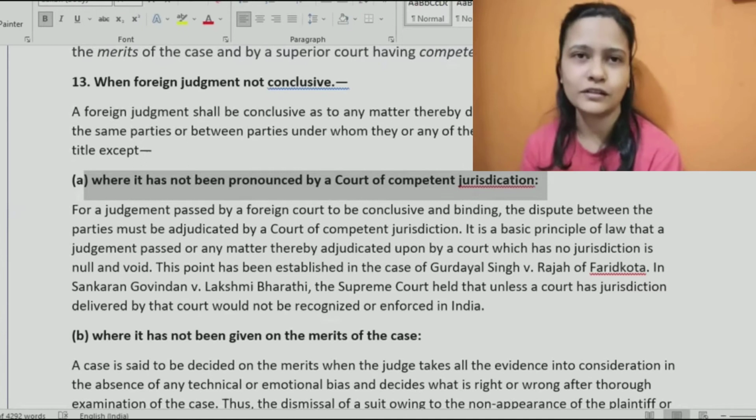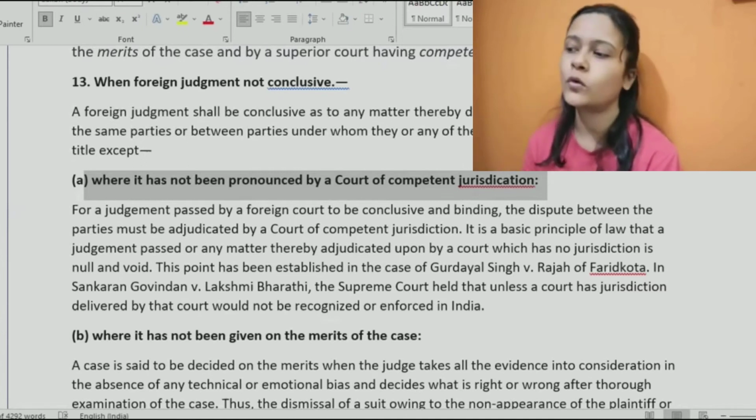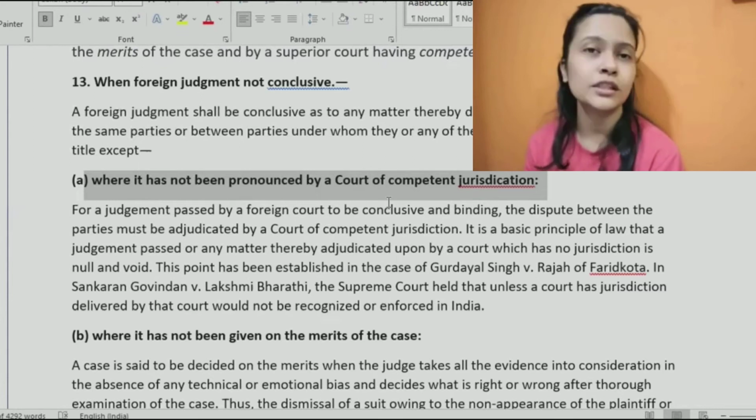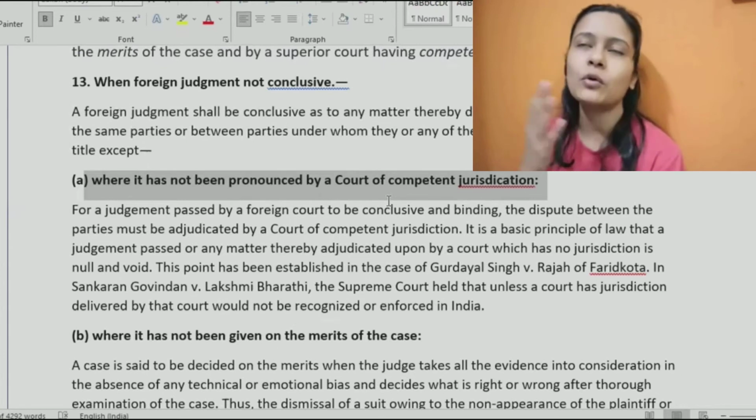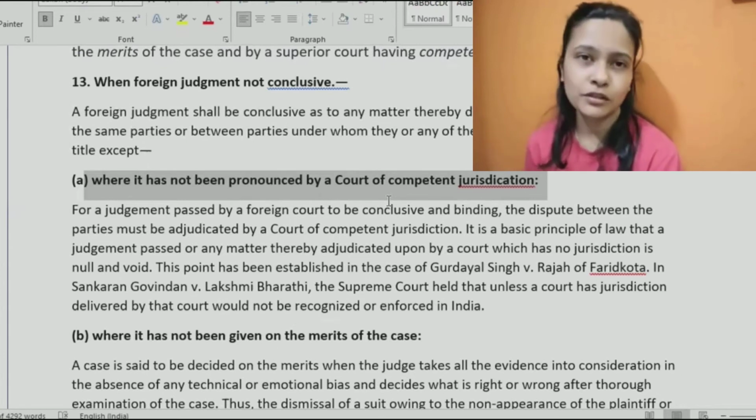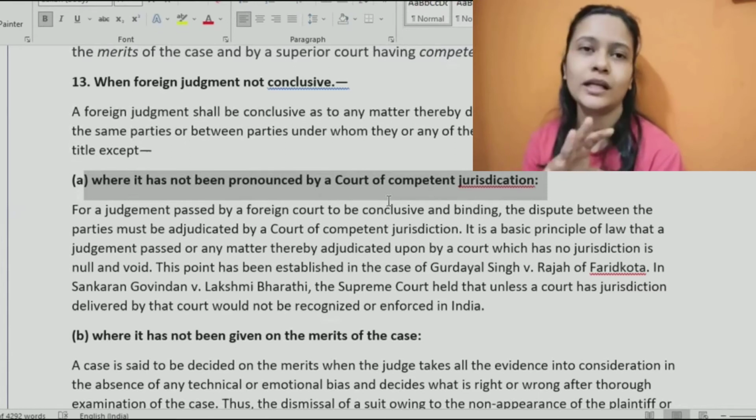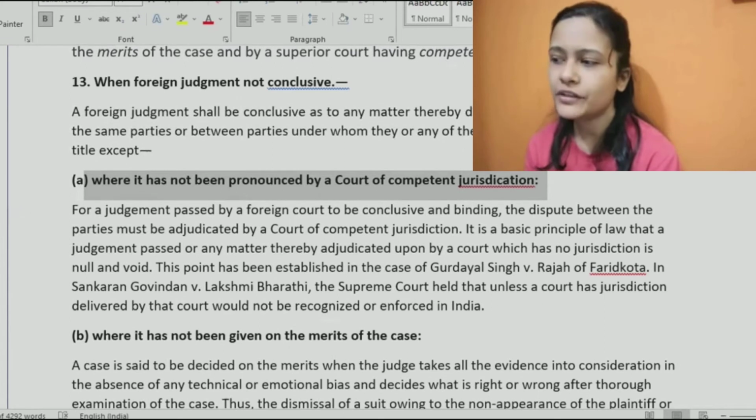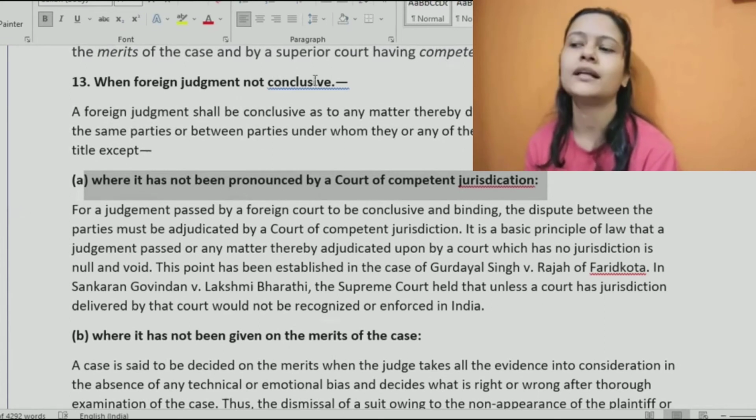Even if it's a foreign country, a foreign court, we need to ensure that we are going to a court which has competent jurisdiction to decide such matters. If it's a contract, maybe we would go to some civil court there, but we cannot go to a board or a commission which is established to regulate child labor over there, right? In such cases, even though there is a judgment, that would not be conclusive. That is the first situation.